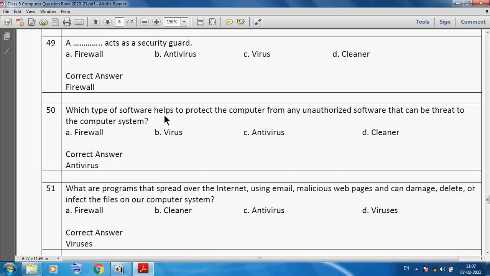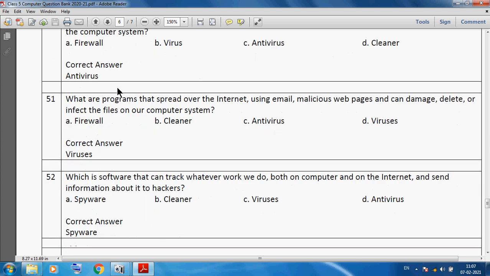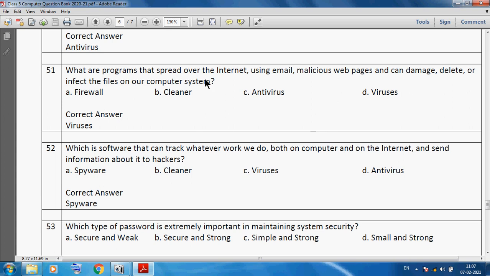Which type of software helps to protect the computer from any unauthorized software that can be a threat to the computer system? Antivirus. What are the programs that spread over the internet using email or malicious web pages and can damage, delete or infect the files on the computer system? Virus.